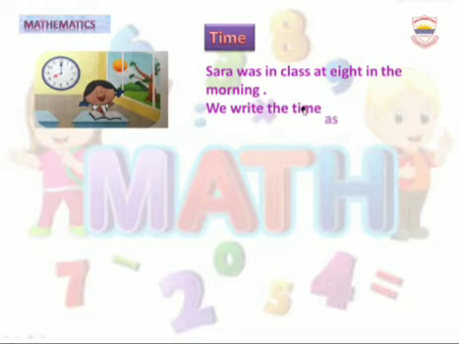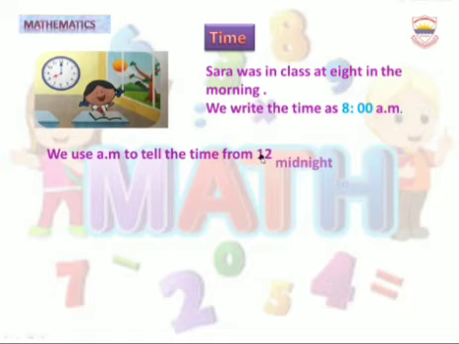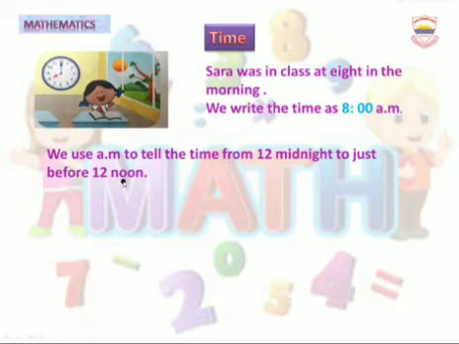We write the time as 8 a.m. As you know, we use AM to tell the time from 12 midnight to just before 12 noon.